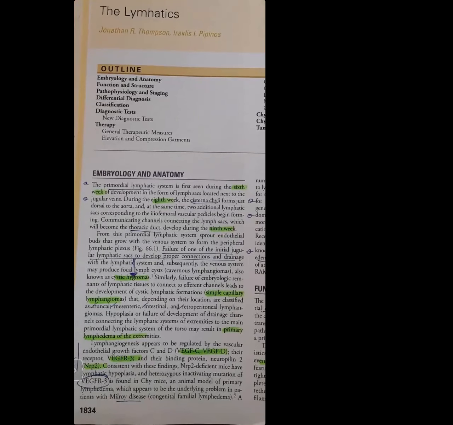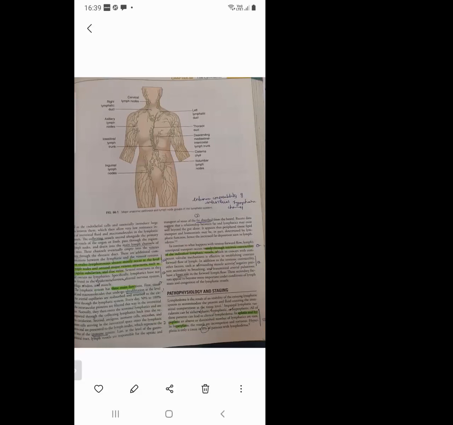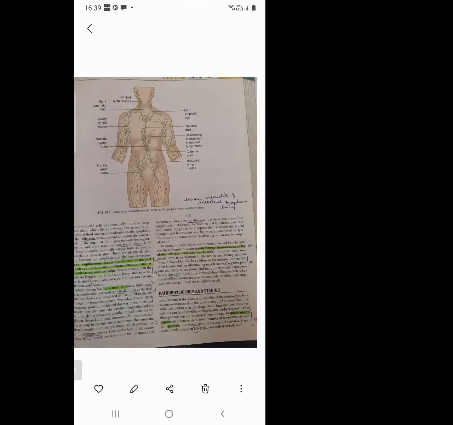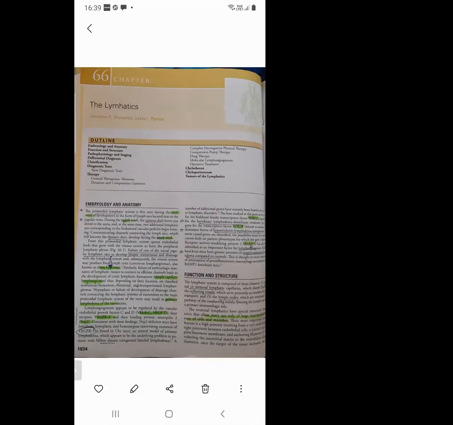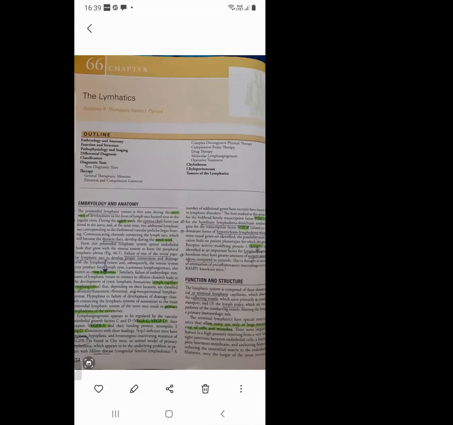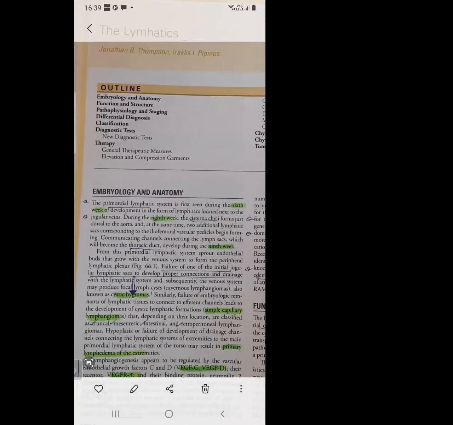Next, you see in diagram 66.1 the major anatomic pathways and lymph node groups of the lymphatic channels, and how these interconnections are forming. Suppose one of the internal jugular lymphatic sacs fails to develop proper connections and drainage with the lymphatic system and subsequently the venous system. This may produce a focal lymph cyst called cavernous lymphangioma, also known as cystic hygroma.